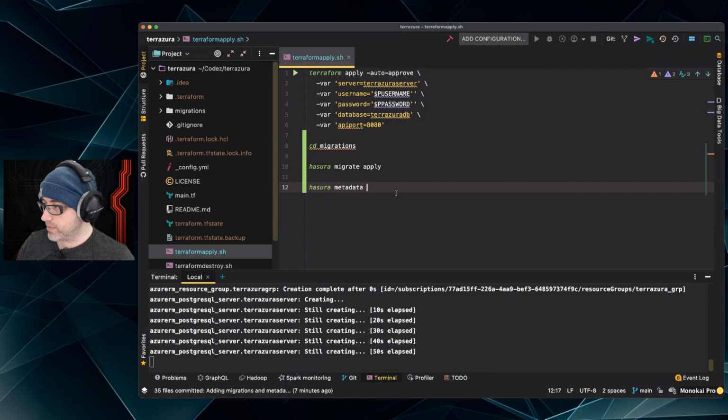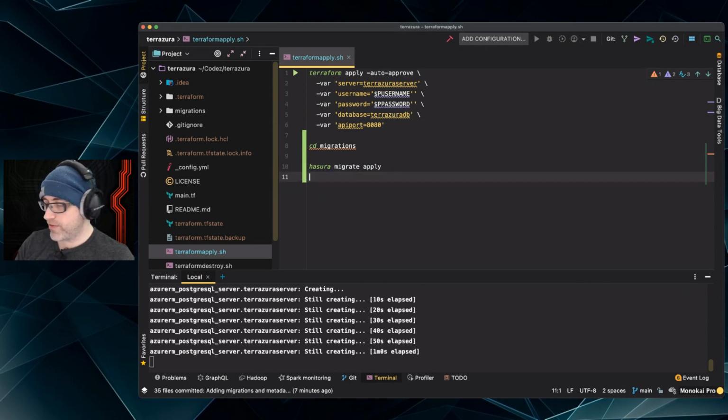So I'm going to figure out how to apply that in an automated fashion. I think that might be getting tweaked, which is why I'm a little perplexed by it.